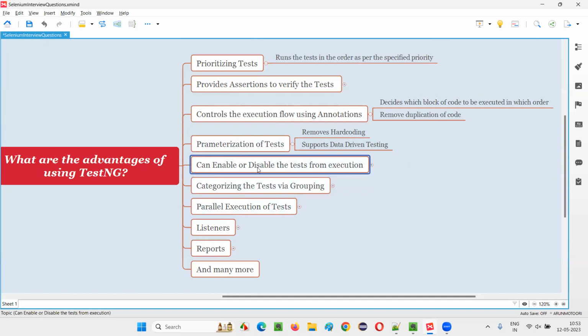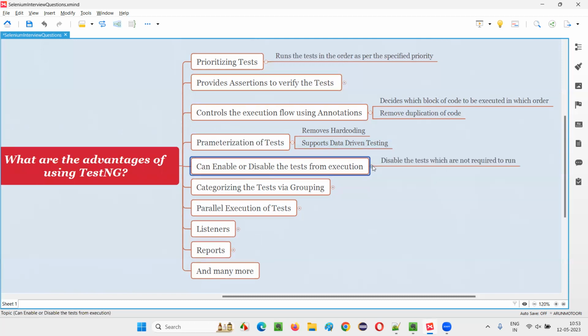Then you can enable or disable a test from execution. You see, there are hundreds of tests. Suddenly you want to run only 99 tests, and one test you don't want to run. For that, you don't have to break your head. You can disable that single test out of those 100 tests from execution, which is possible with the help of TestNG. Then we can categorize the tests via grouping.